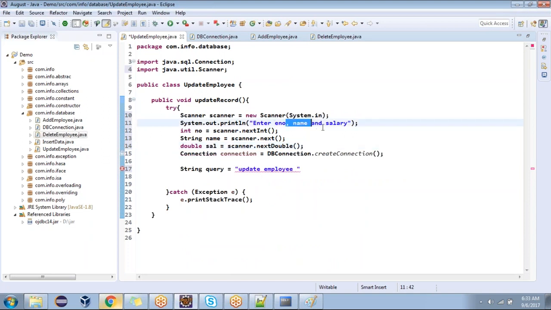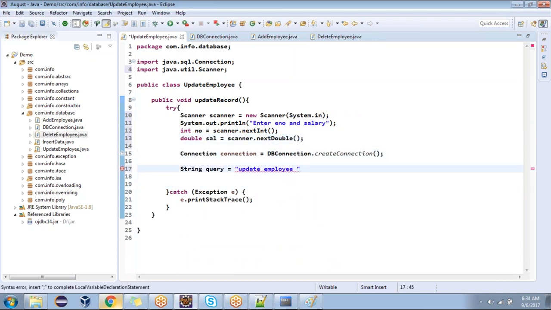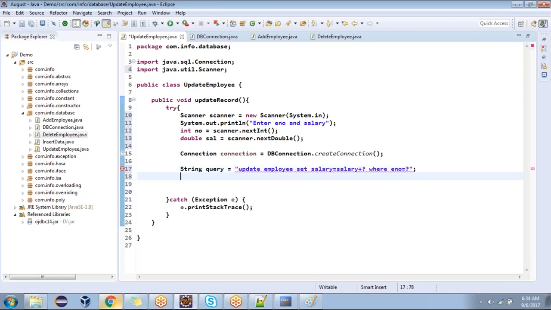Enter employee number. My interest is based on the employee number. I want to update the salary. You are with me? Yes, sir. Update employee set salary equal to salary plus question mark where employee number equal to question mark. Any questions?